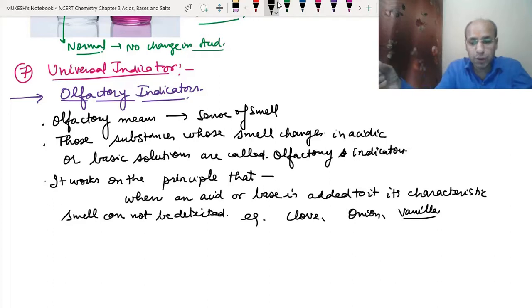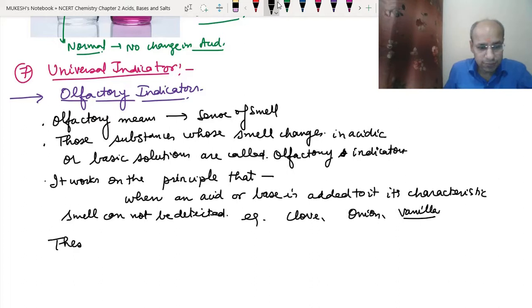Now you take some washing powder or some soap and you wash your hand properly. Now smell it. Most of the smell has gone away. What is happening? Washing powder and soap are basic in nature, which we will study later. So when we wash our hands with the soap, because of the base present in it, the characteristic smell of the onion goes away. So when we put the base into it, its characteristic smell goes away.